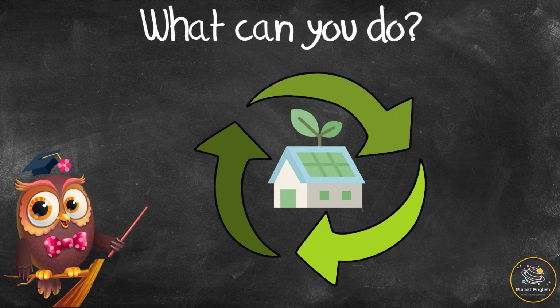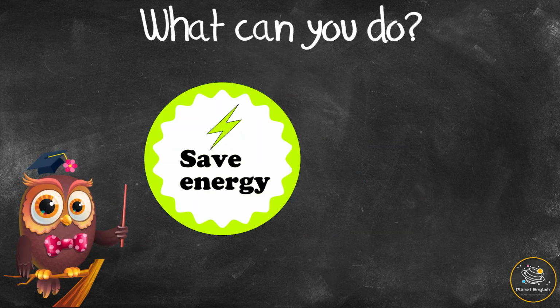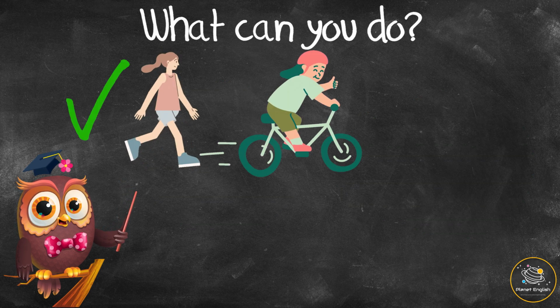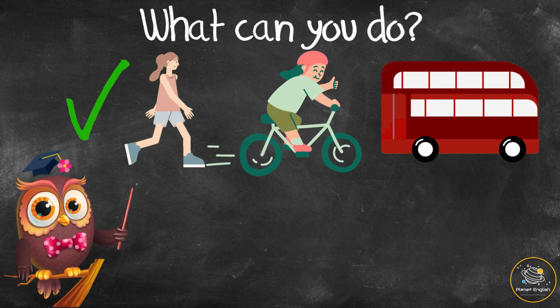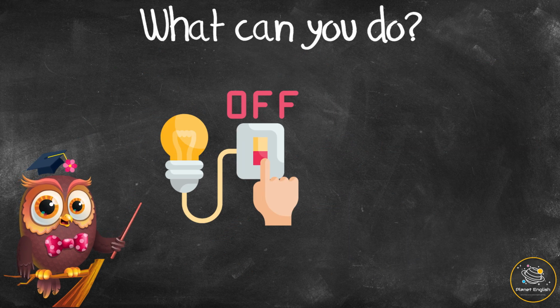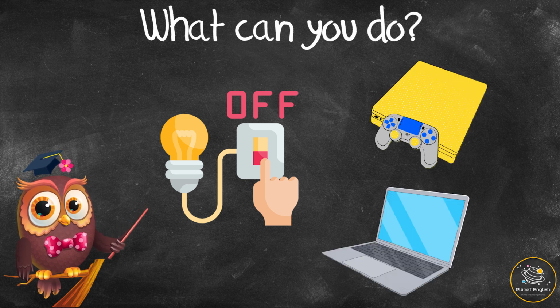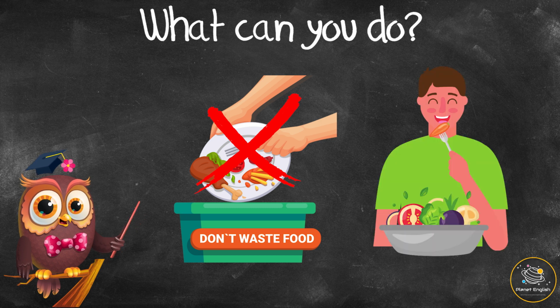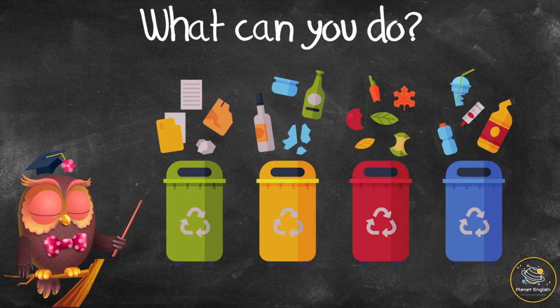Small changes in your home can make a difference. Save energy at home, like switching to energy-saving light bulbs. Walk, cycle, or take public transport instead of using a car. Turn off electrical items when you are not using them, for example, games consoles and laptops. Throw away less food. Eat more vegetables. And recycle and reuse whenever you can.